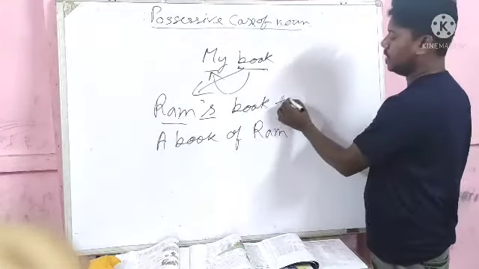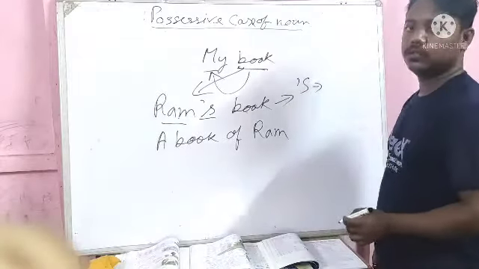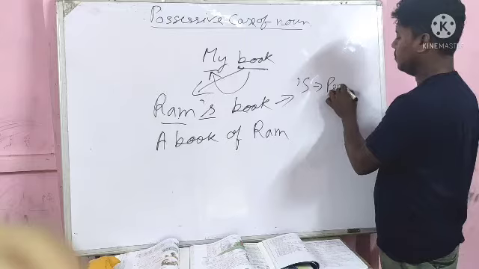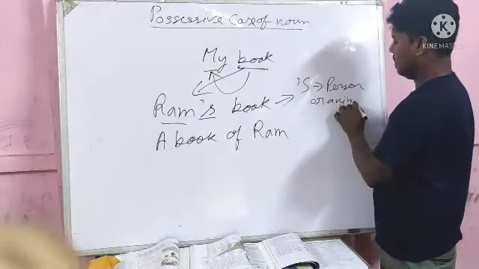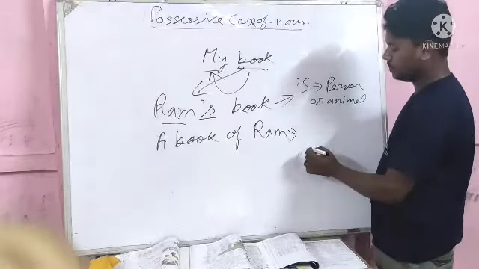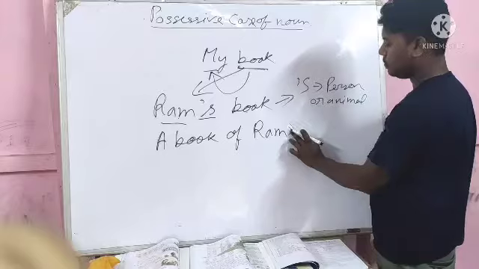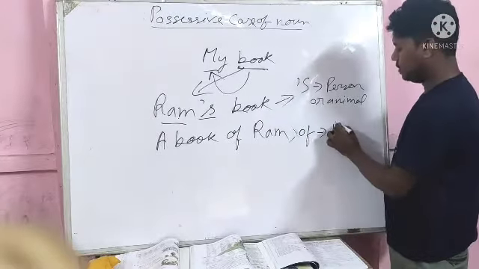But generally apostrophe s is used with a person or animal, and of is used with things.